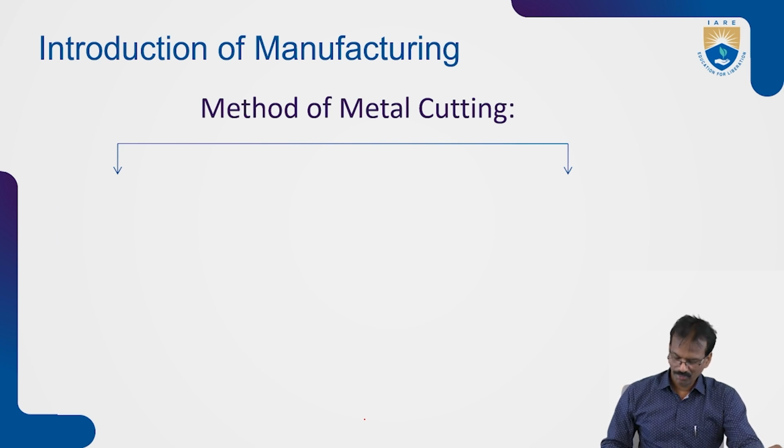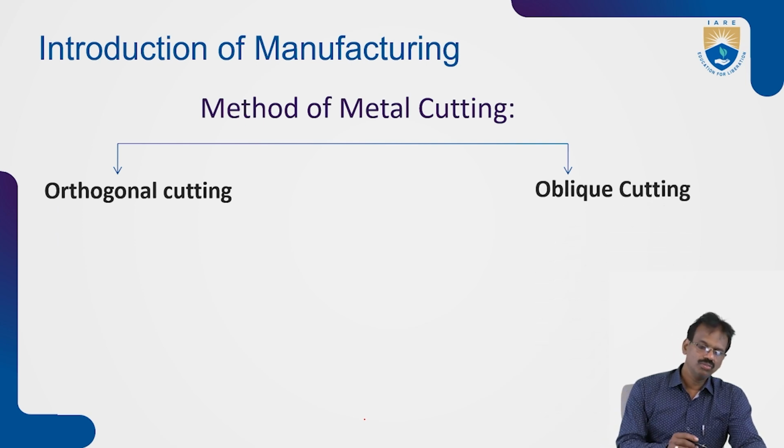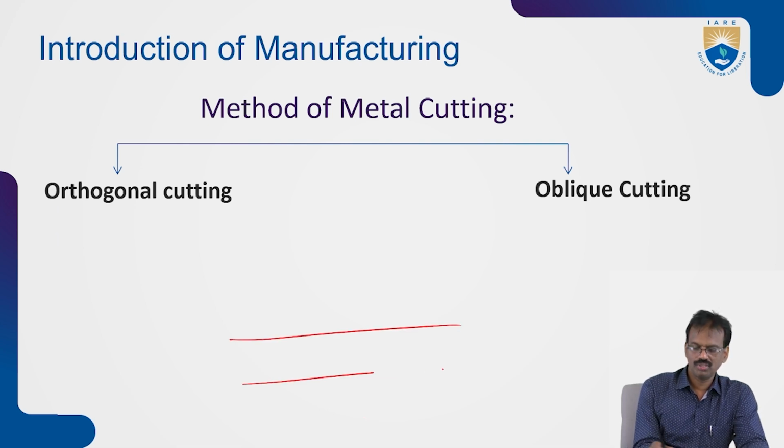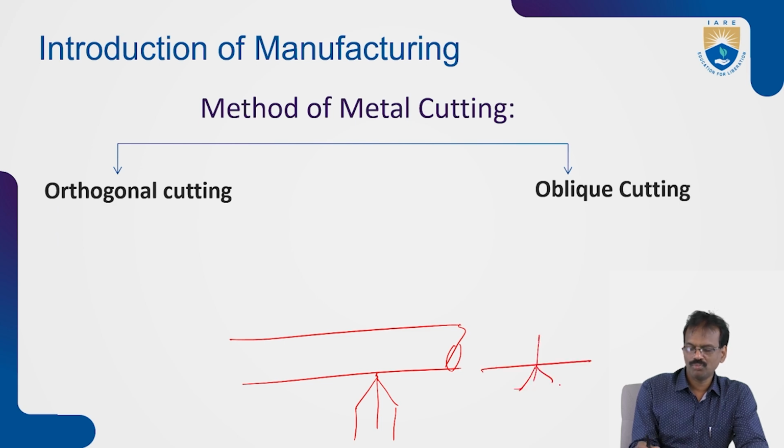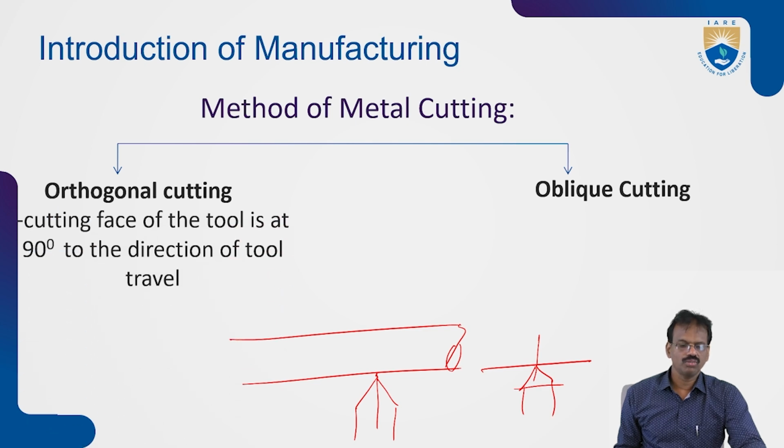Basically, there are two types of metal cutting. One is orthogonal cutting, and the next one is oblique cutting. So we'll see orthogonal cutting. Orthogonal cutting is nothing but, suppose this is the workpiece, the tool moves perpendicular to this workpiece, like this, perpendicular moving. So that is called orthogonal cutting.